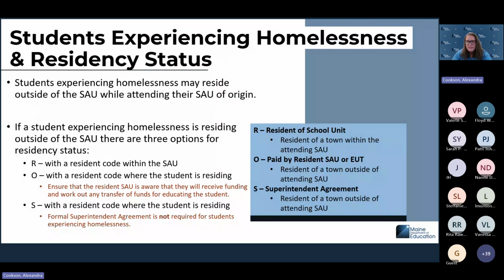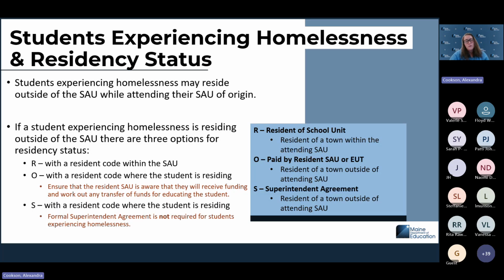Students who are experiencing homelessness have a couple different ways that they can be enrolled with a residency status. So students who are experiencing homelessness are allowed to remain in their SAU of origin, which is where they were attending originally. And in these cases, they're allowed to stay there. There may be some question about, though, how do we code these students? Because maybe they're not living in your district any longer. So there's a couple different ways that you can do this.